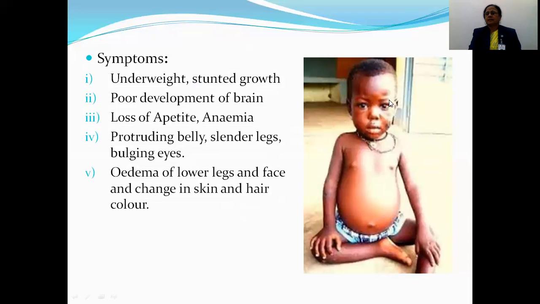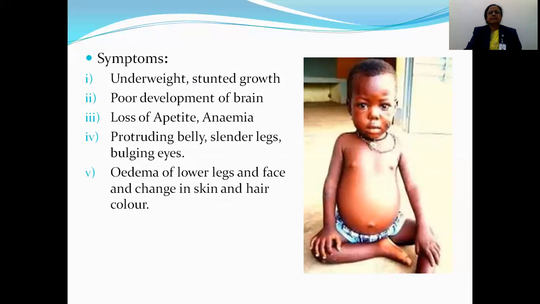You see here, edema of face, then edema of legs, then protruding belly. This is the protruding belly. Legs are slender. Loss of appetite. Then here anemia. These are the symptoms of this disease. These are protein energy malnutrition, in short known as PEM.